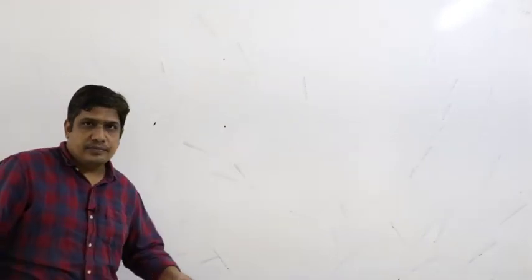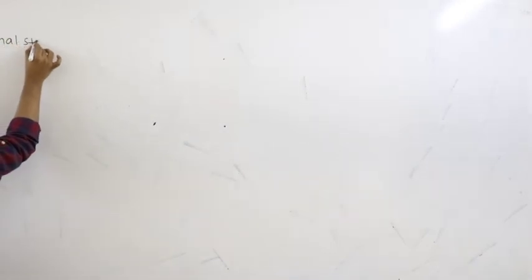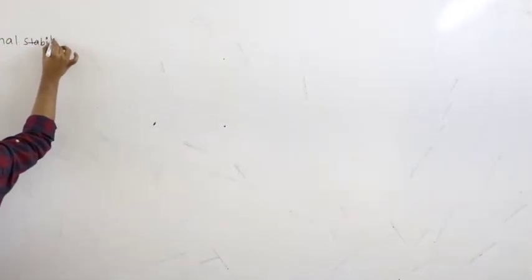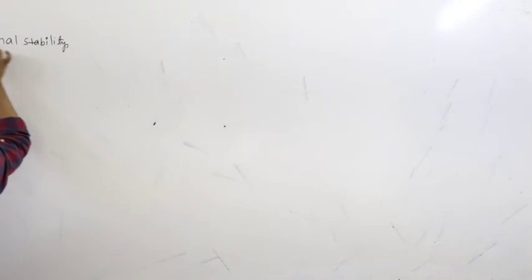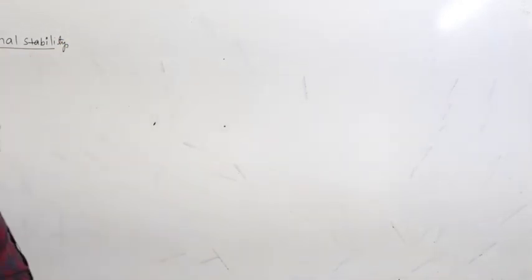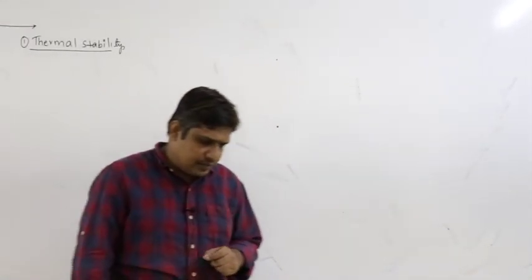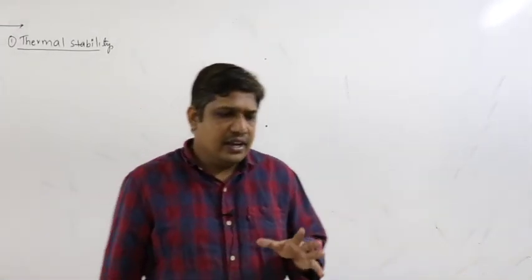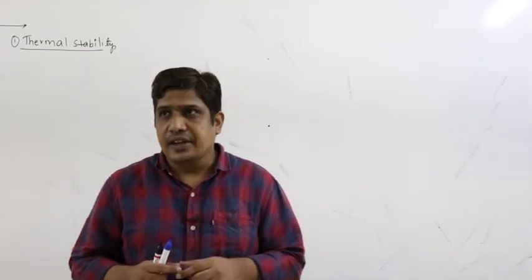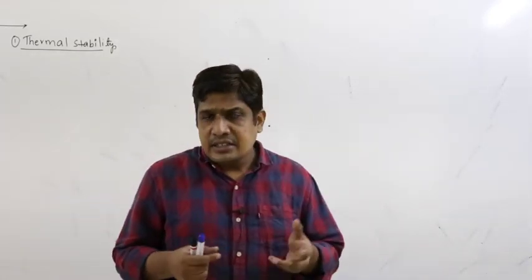Right. So let us study some points related to the stability of oxoacids. The first one is thermal stability. Thermal stability of oxoacids of halogen, with respect to chlorine, let us study. What is thermal stability? We take the compound, we heat it. Why are we heating? We are supplying energy, we are increasing the temperature.